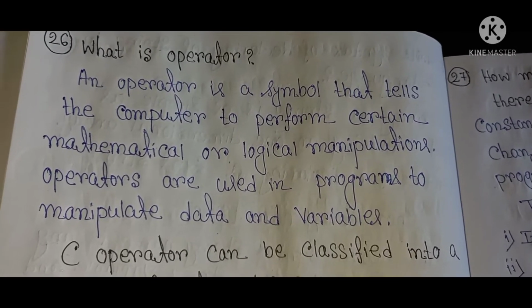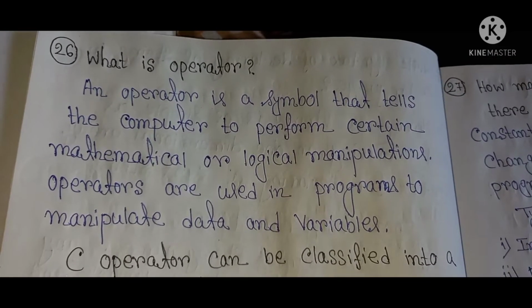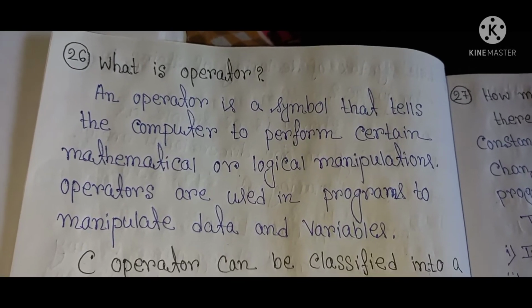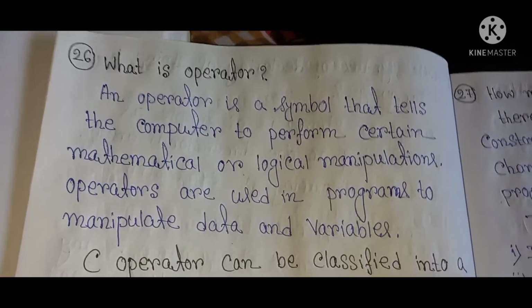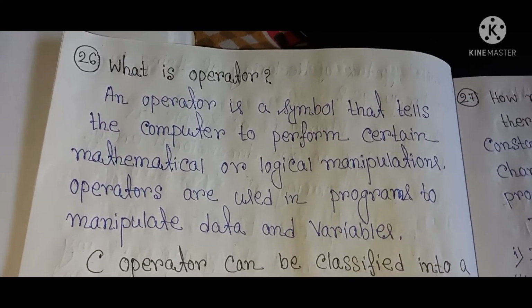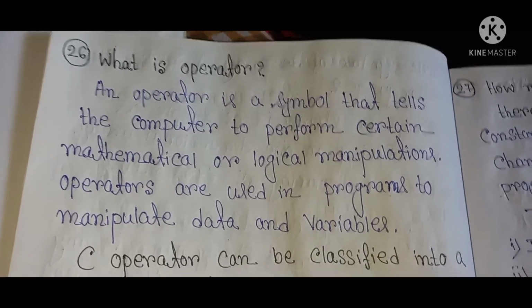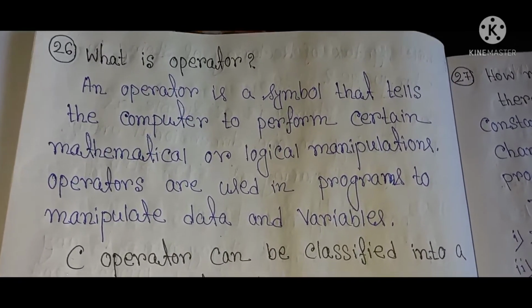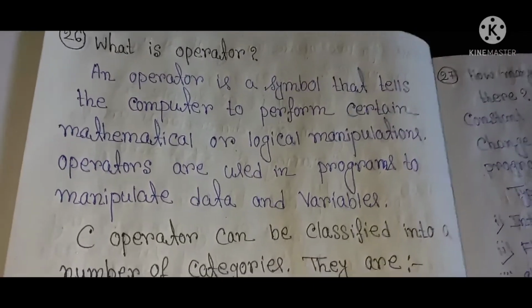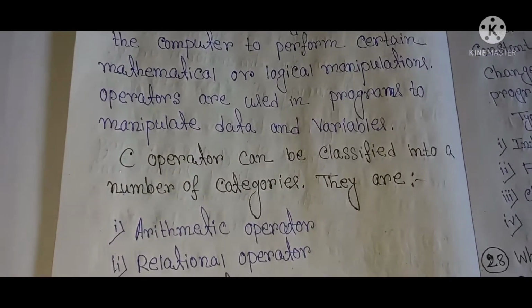So operators are always symbols that tell the computer to perform certain mathematical or logical manipulations.